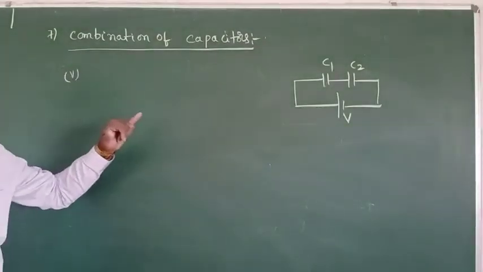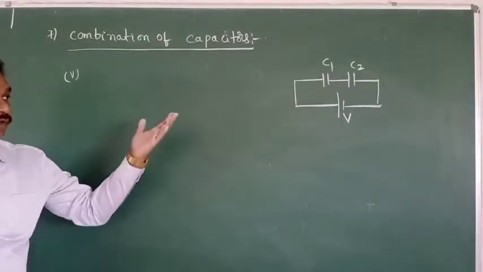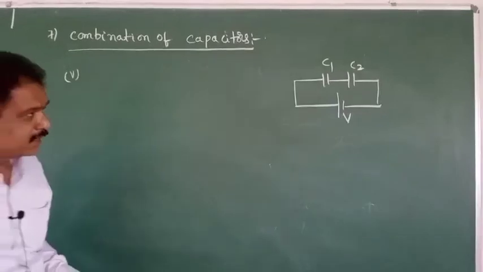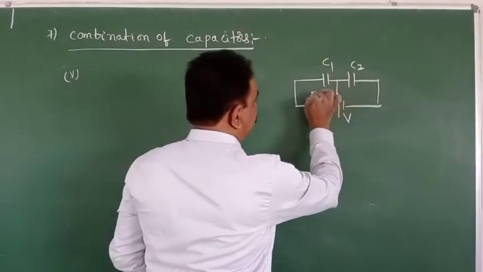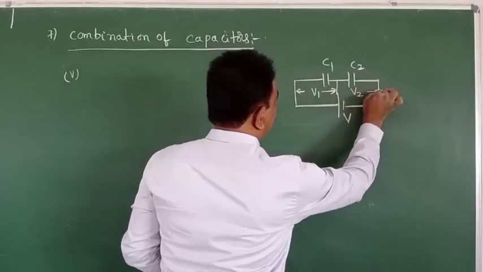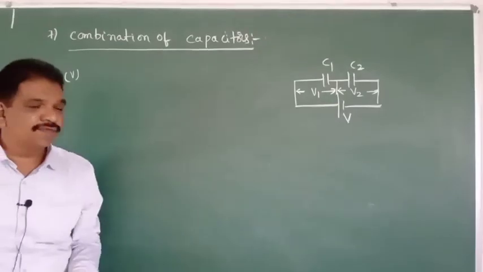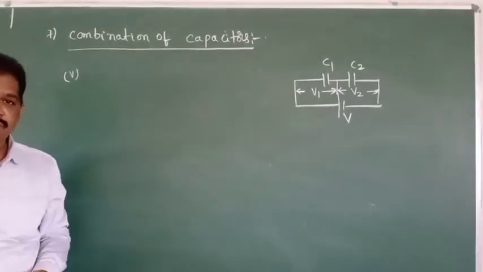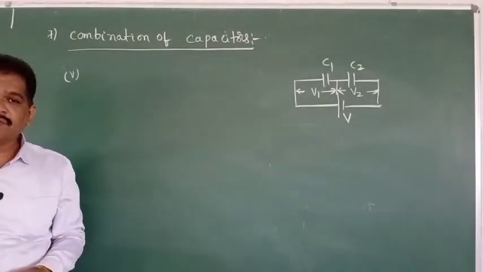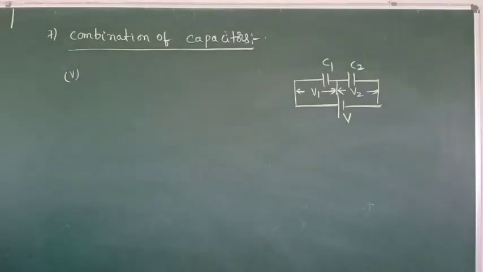Then what is the PD across the first capacitor? What is the PD across the second capacitor? Calculate. Like that questions will be there. Potential differences across them will be V1, V2. What is the V1 value? What is the V2 value?